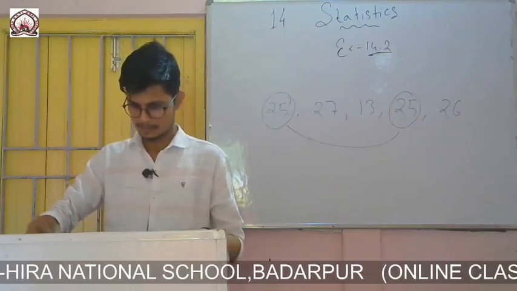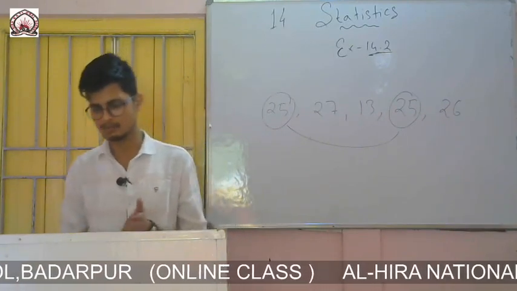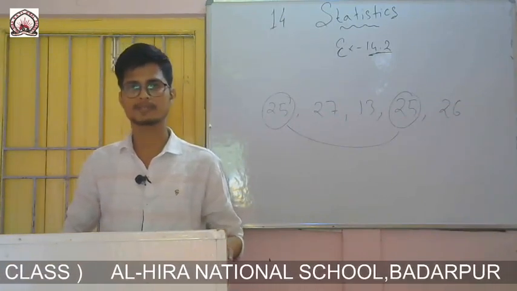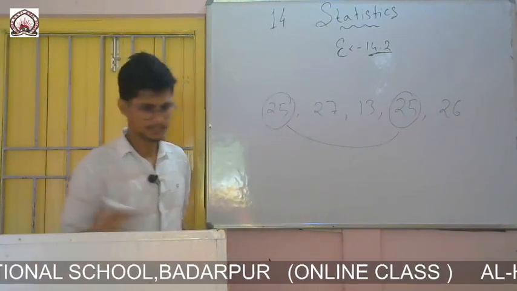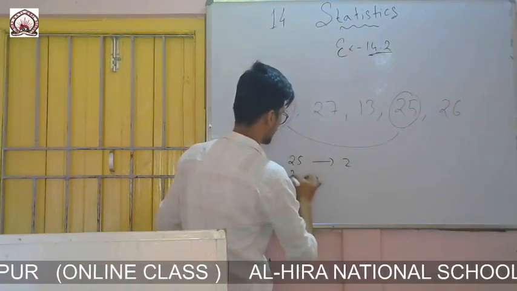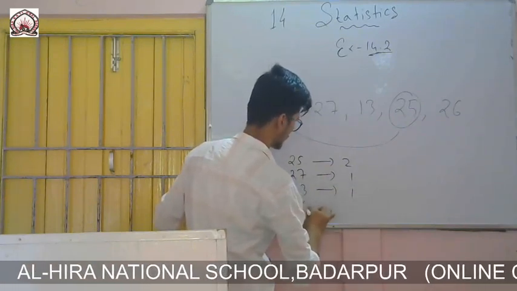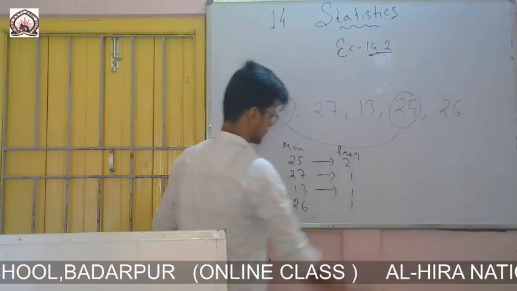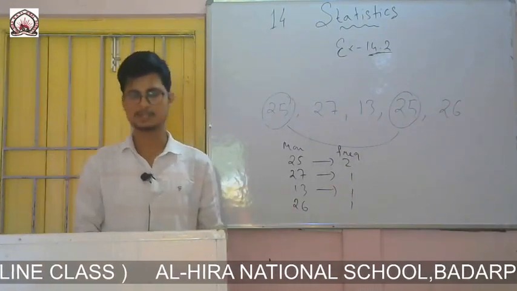In this chapter we'll discuss frequency and how to calculate it. There are two types of frequency distribution, and you do them by making a table. One is ungrouped frequency distribution, where marks are given and you simply write, for example, 25 occurred 2 times, 27 1 time, 13 1 time, 26 1 time. These are the marks and this is the frequency. This is ungrouped, or simply you can say a frequency distribution table.